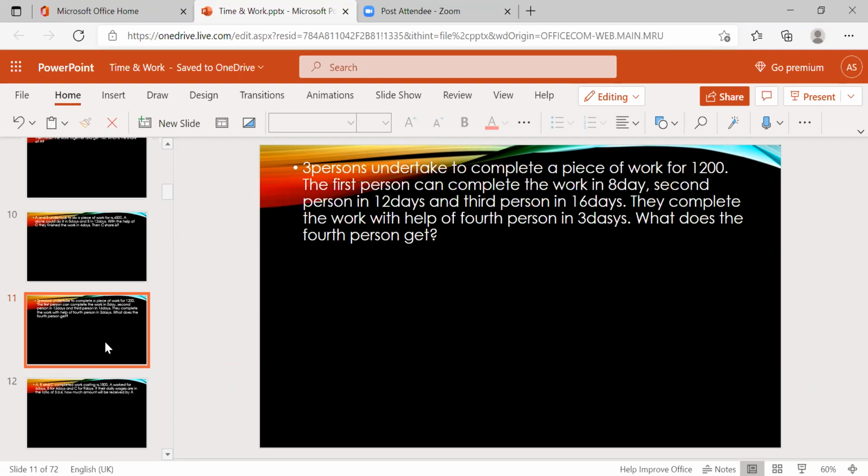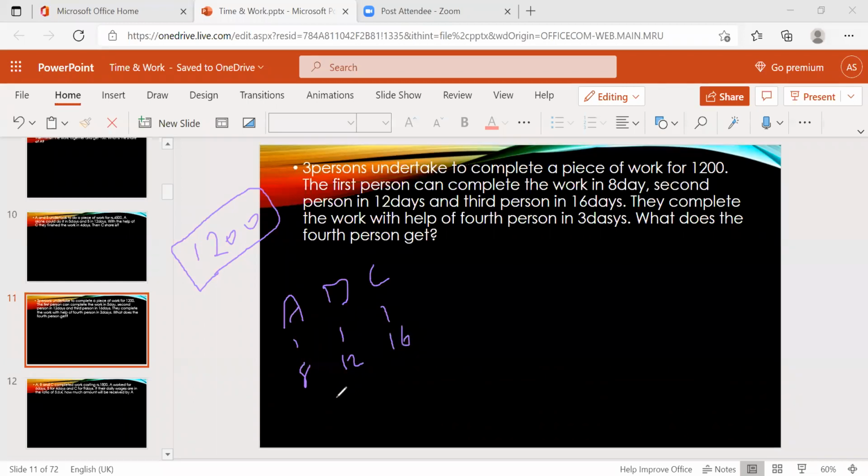Okay, what they're asking: 3 persons are there first of all. Take A, B, and C. They undertook the work for 1,200 rupees. They took the project, some work. A can complete in 8 days, B can complete in 12 days, and C can complete in 16 days, in a normal way, right?